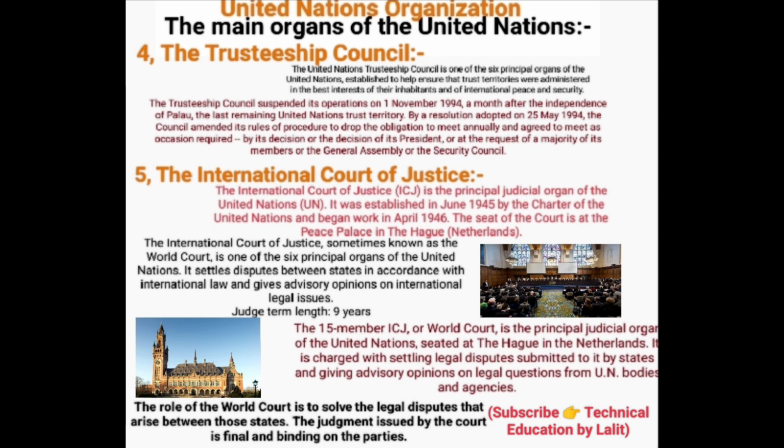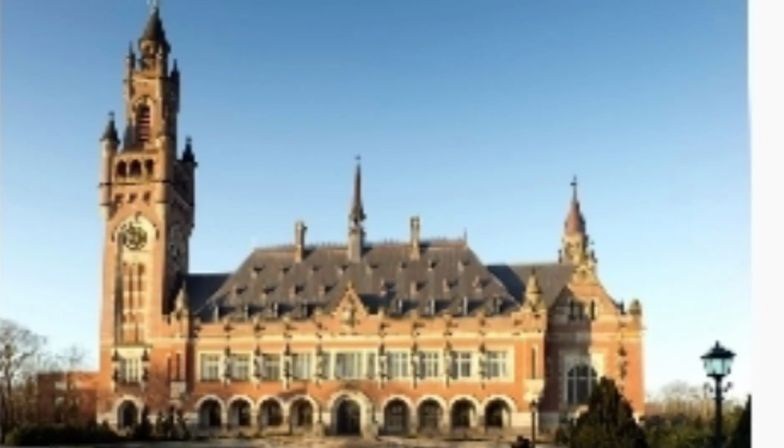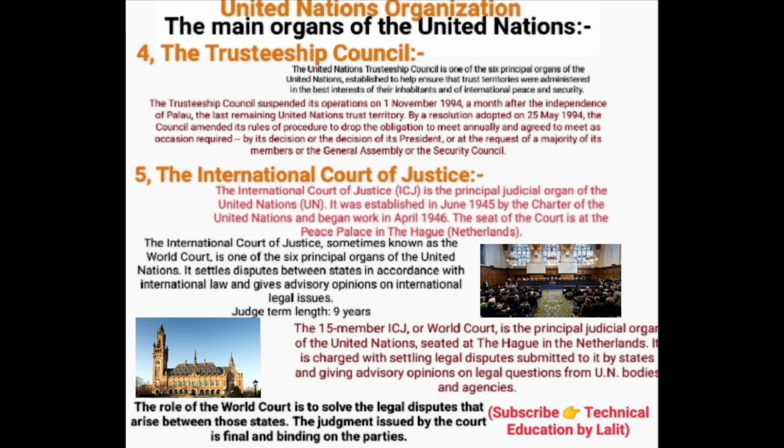The International Court of Justice, sometimes known as the World Court, is one of the six principal organs of the United Nations. It settles disputes between states in accordance with international law and gives advisory opinions on international legal issues. Judge term length is 9 years. This is the building of the International Court of Justice.